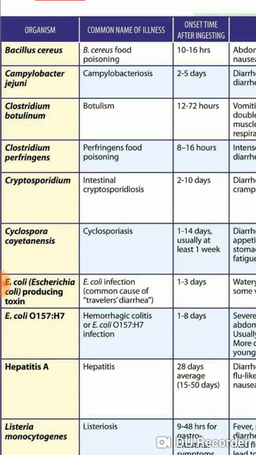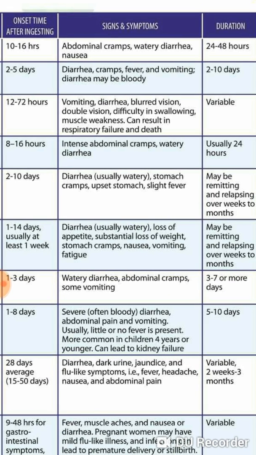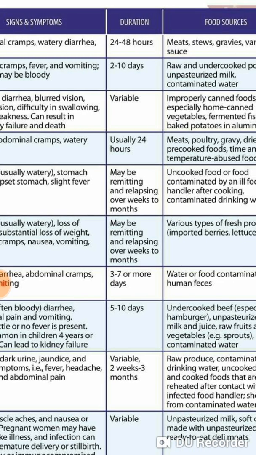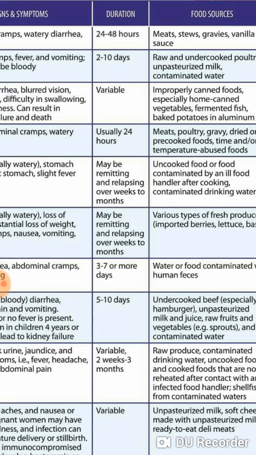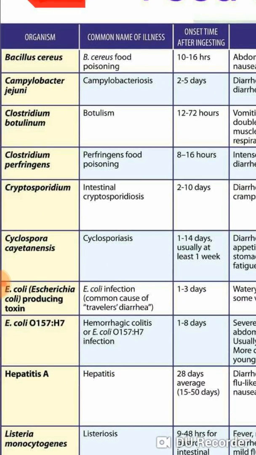The next organism is Cyclospora cayetanensis. This causes cyclosporiasis. The onset of time after ingesting is 1 to 14 days, usually at least 1 week. It also causes diarrhea, loss of appetite, substantial weight loss, abdominal cramps, nausea, vomiting, and fatigue. It may be remitting and relapsing after weeks to months. The sources are various types of fresh produce such as imported berries, lettuce, and basil. These imported lettuce and berries are used in burgers, so burgers can cause cyclosporiasis.